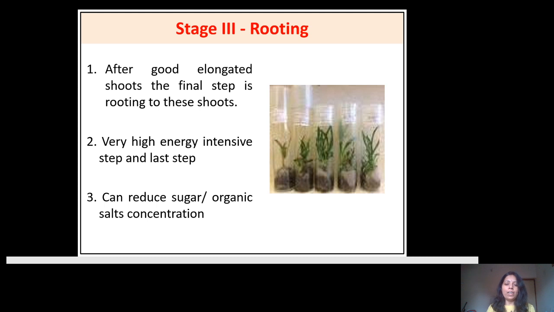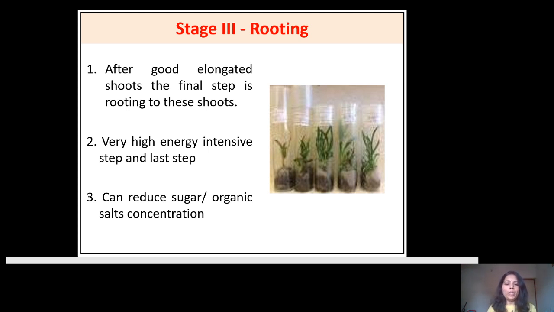Now there is no any kind of shoot multiplication. The multiplied shoot we have previously done in the multiplication process. Here only we want the roots to the in vitro shoots, so we can reduce the sugar as well as the organic salt. So here also we will use the MS medium for the initiation of the root. Only the change is at the level of the hormone. Here we will utilize the hormone which is responsible for the rooting, and the auxins are the hormones which are utilized for the process of rooting to the in vitro shoots.